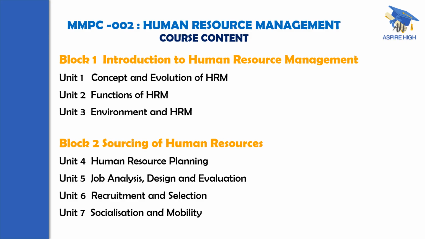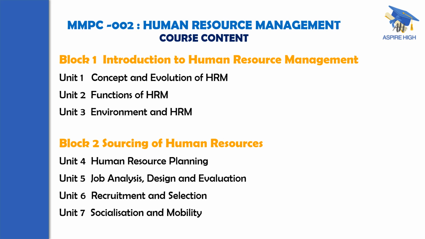Let us have a bird's eye view of the course content of MMPC-002 HRM. The course is divided into 14 units or 14 chapters, distributed among 4 blocks. Block 1, titled Introduction to Human Resource Management, consists of 3 units. Unit 1, Concept and Evolution of HRM, which we are going to start in this particular video presentation itself. Unit 2, Functions of HRM. Unit 3, Environment and HRM.